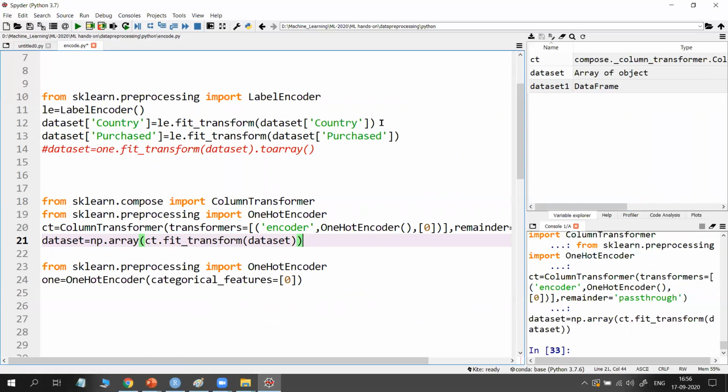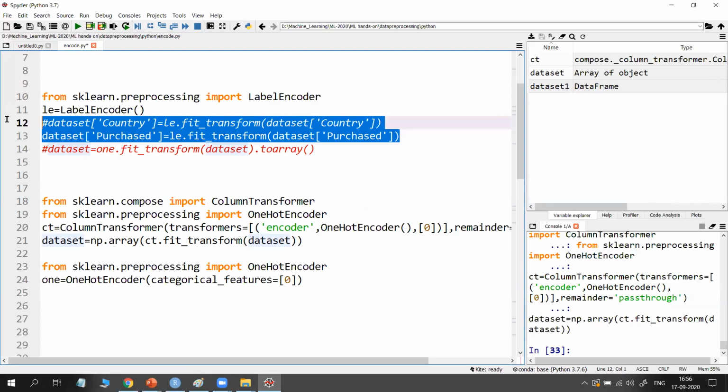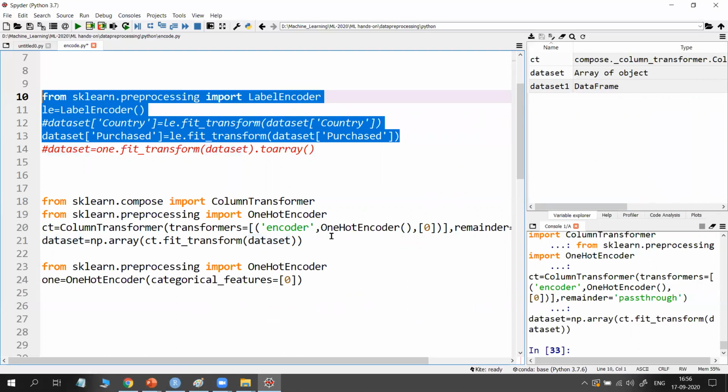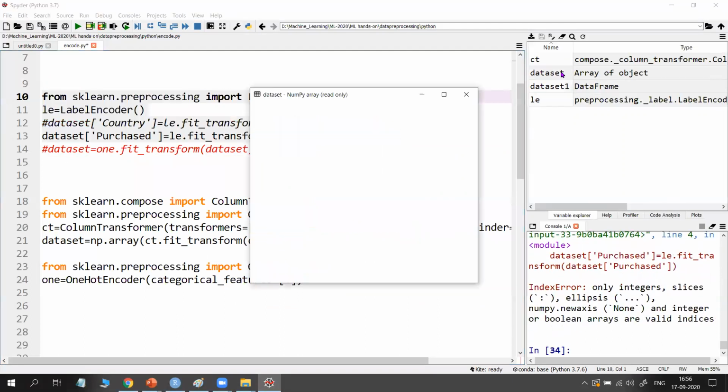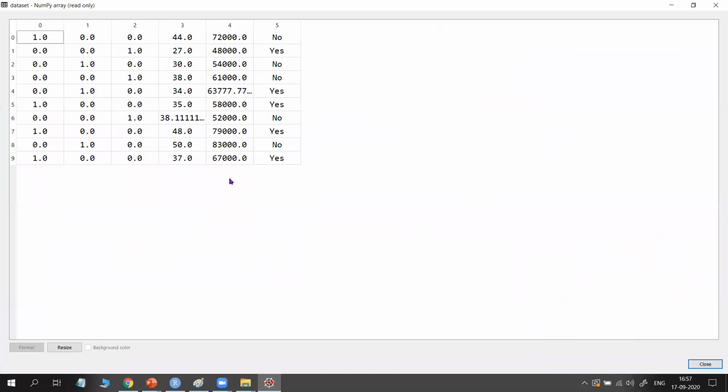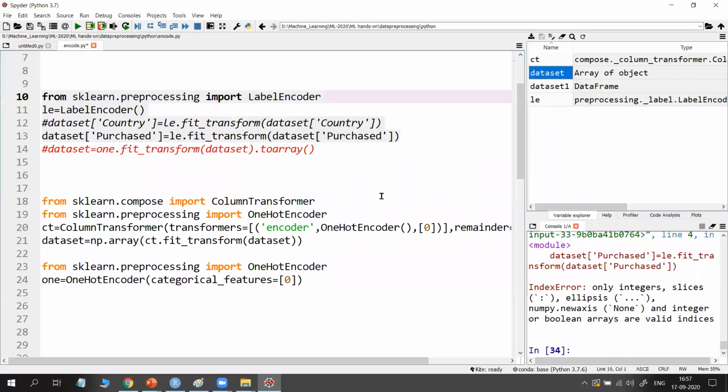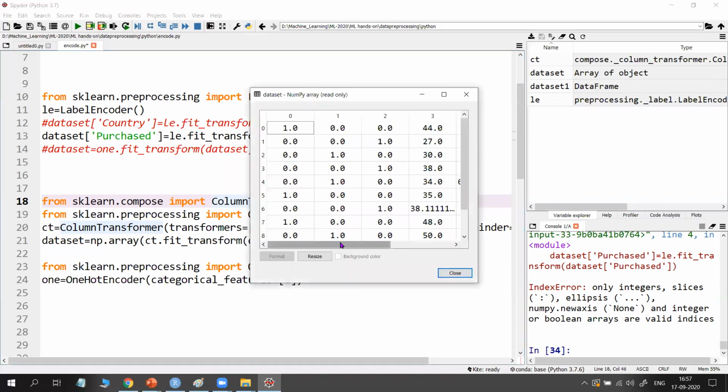As I told you, we apply it only to independent variables, and now I am applying only label encoding to purchased. As I told you, generally we apply one hot encoding to independent variables and label encoding to dependent variables. Now apply it. See, now what happened? Before applying, I had changed it actually, that's why it is not applicable. Not a problem. If you kept all those as zeros and ones, that is okay in this case. So this is the way to apply one-hot encoding.